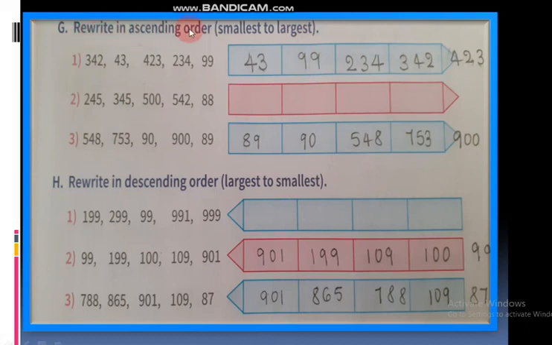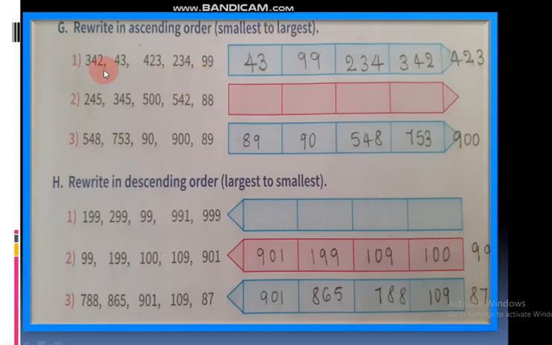Rewrite in ascending order. Ascending order means what? Smallest to largest. You know about this also, ascending order and descending order. Descending order means largest to smallest, large number to small number. Ascending order means smallest to largest, small number to big number. This also is easy, you studied it in first standard and second standard. Already you have studied ascending order and descending order.